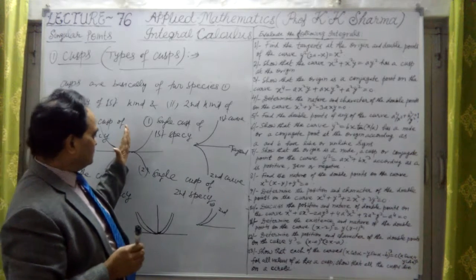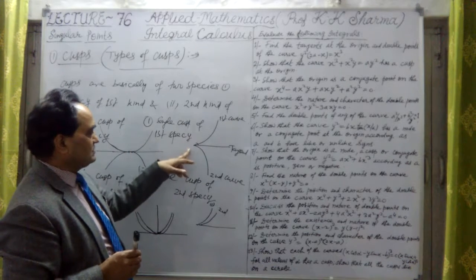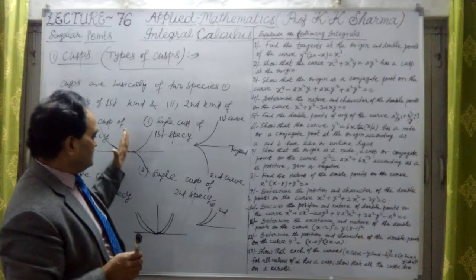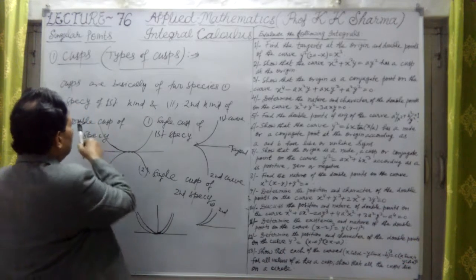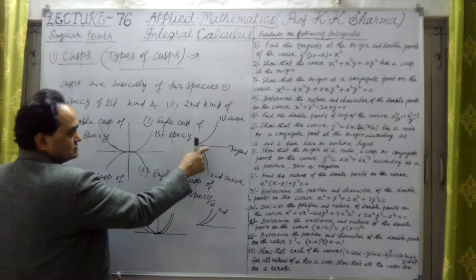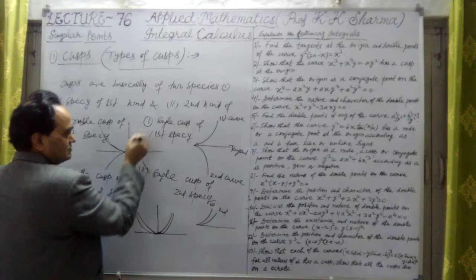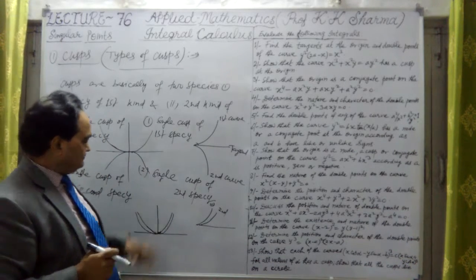So on both sides of the normal there is a single cusp of first species. If they are repeated, this is double cusp of first species, just double of this.